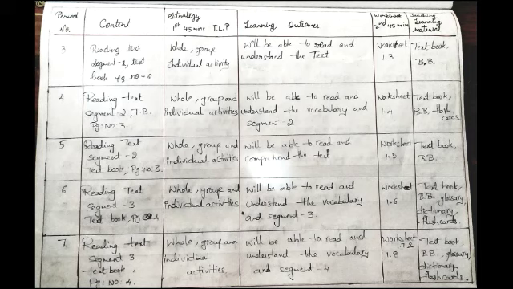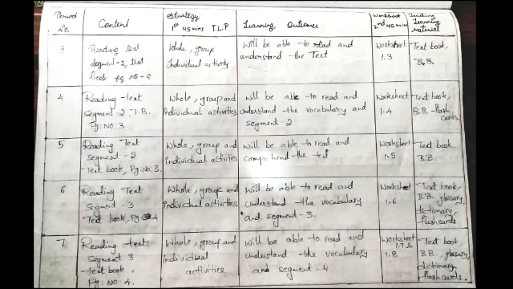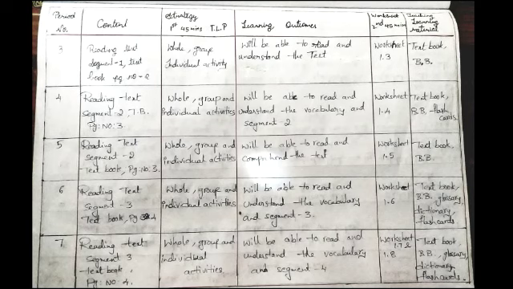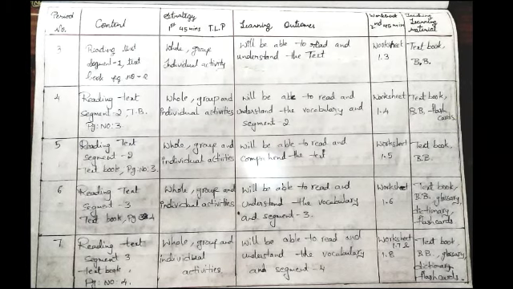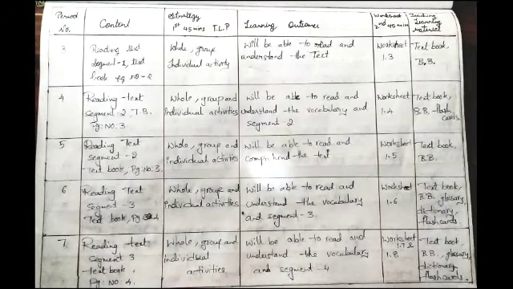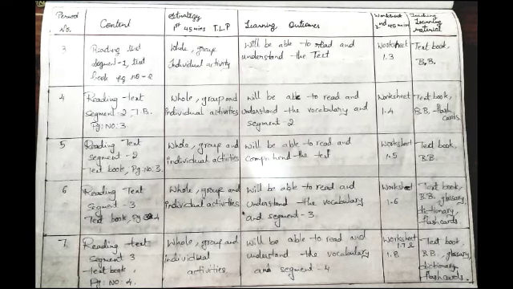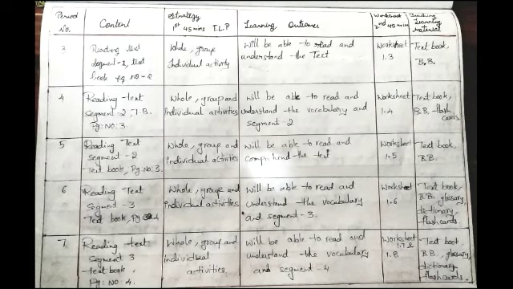For period 7, segment 3, textbook, page number 4 is the content and strategy for learning process, teaching learning process, whole group and individual activities. Children will be able to read and understand the vocabulary and segment 4 for learning outcome. And workbook part is 1.7 and 1.8 children will complete. And the teaching learning materials are textbook, blackboard, glossary, dictionary, flashcards. These are the teaching learning material.